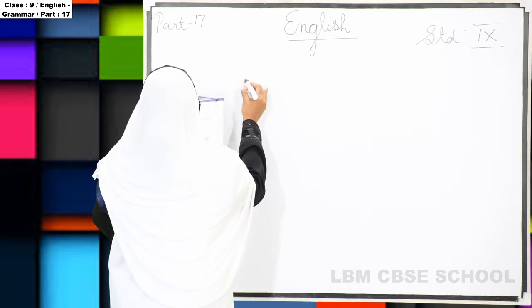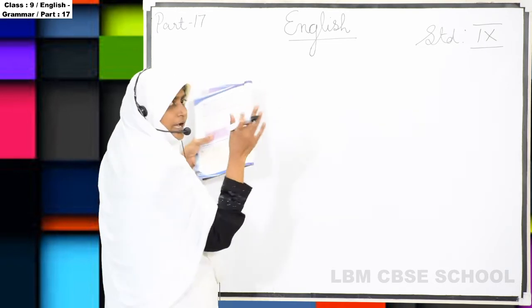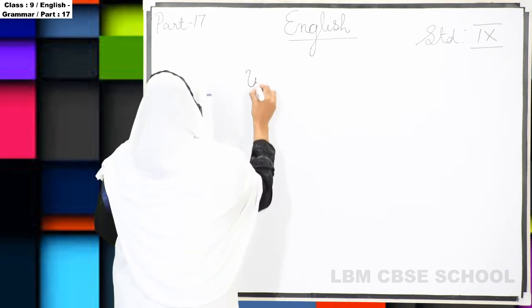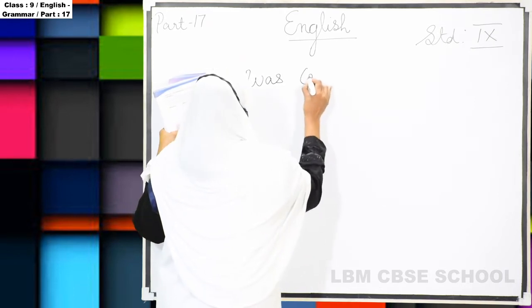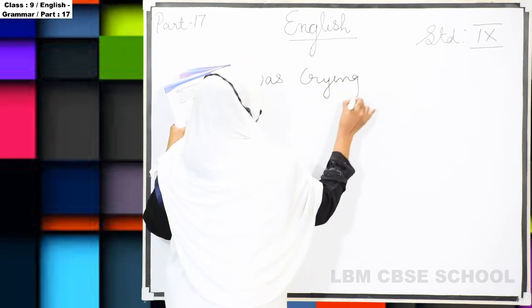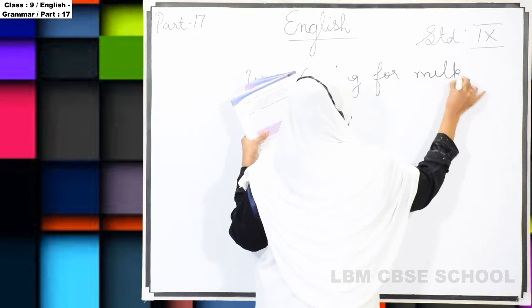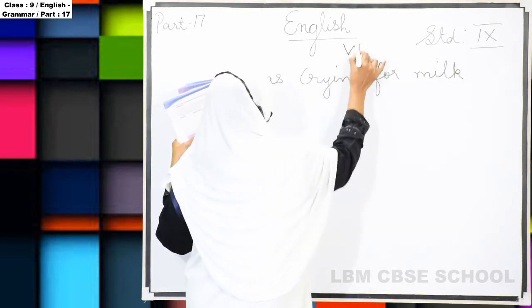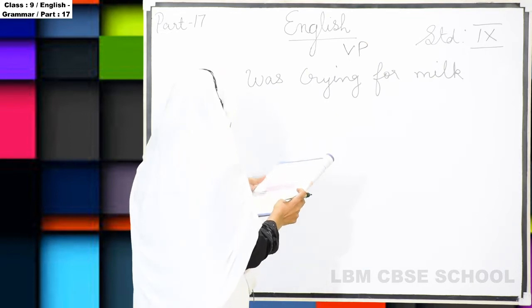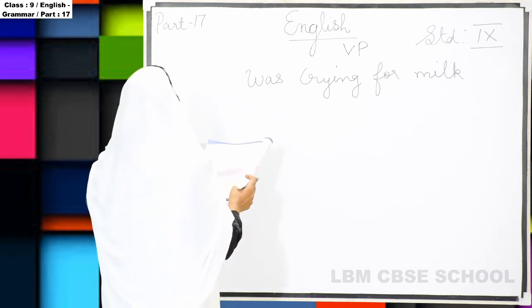The little child is a noun phrase, we have completed. Now was crying for milk, this is the verb phrase. We are going to split that. Was is that.